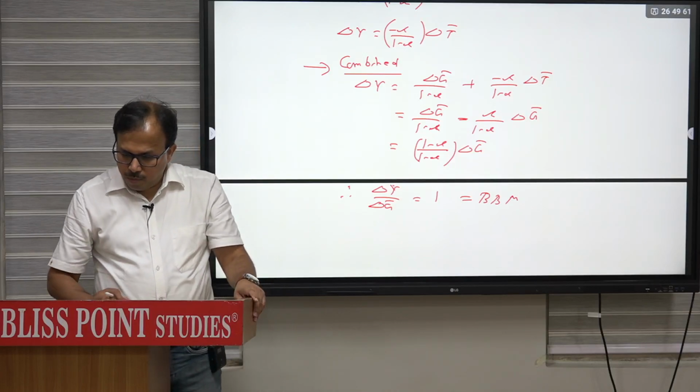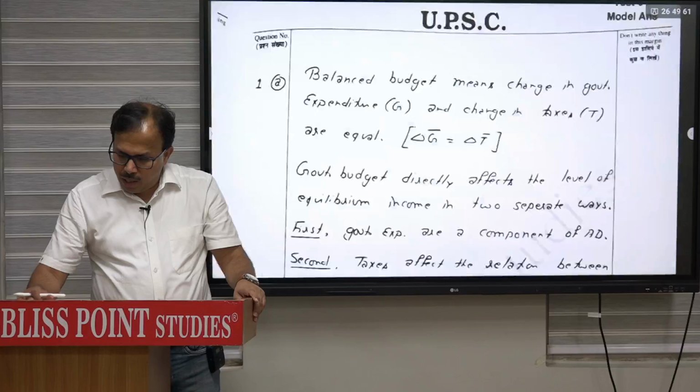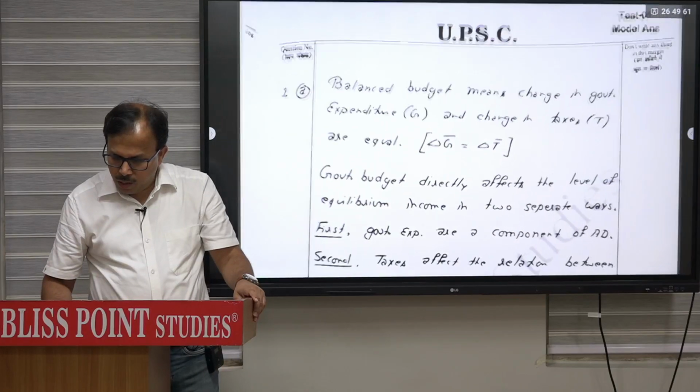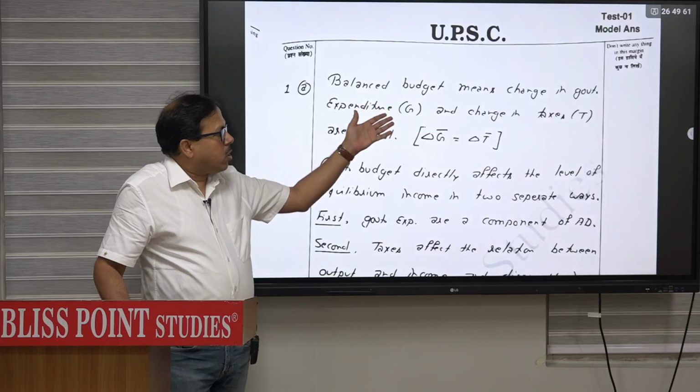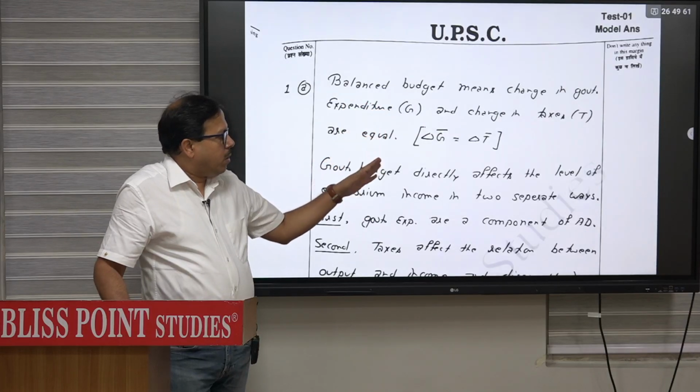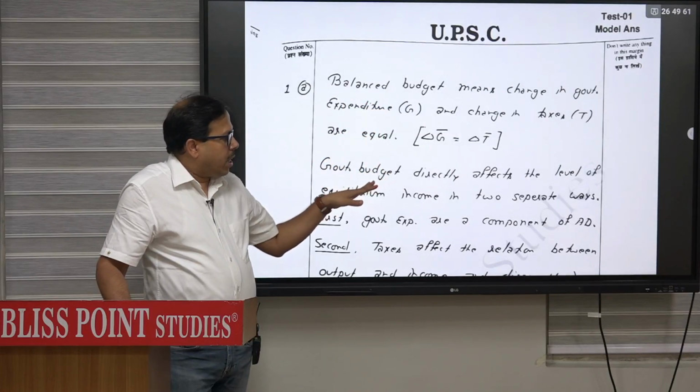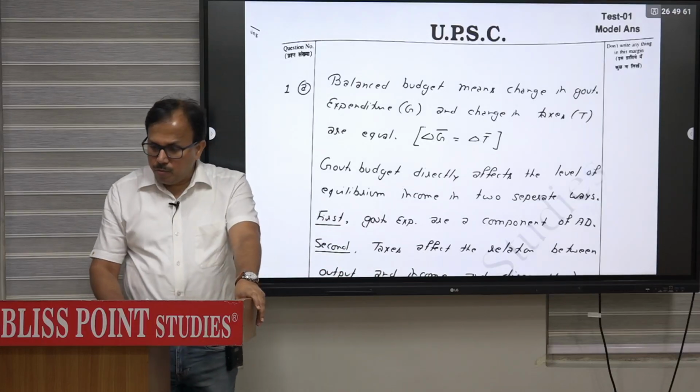So obviously you can see that in the model answer part also. ठीक है, ये अपलोडेड आपको मिल जाएगा, you can download it from there. Balanced budget means change in government expenditure and change in tax are equal. Government budget directly affect the level of income in two separate ways.